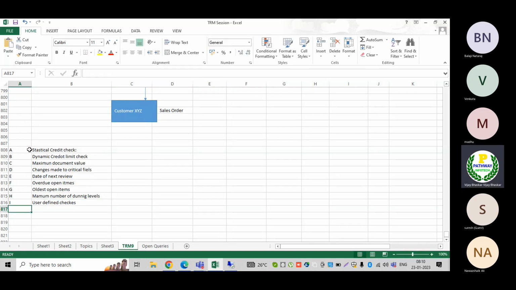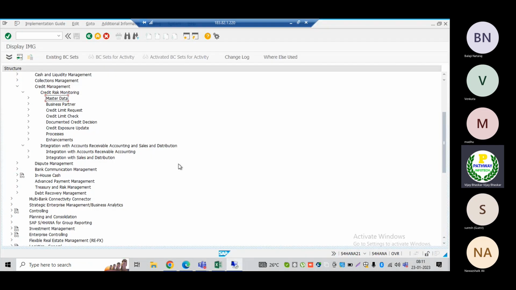So these are the credit checks which are available when we are going to place either a sales order or delivery, whatever it may be. It depends on at which level we want to have the controls. It depends on the requirement. Let us discuss them one by one. What exactly the statistical credit check is going to perform, and where it is available, let me show you.